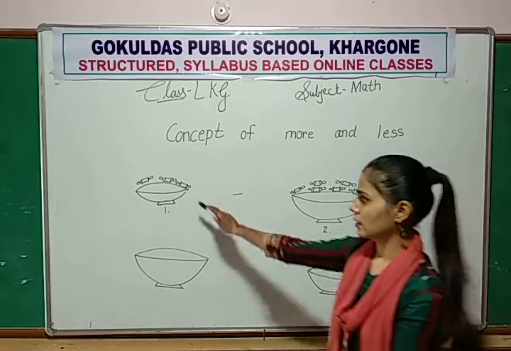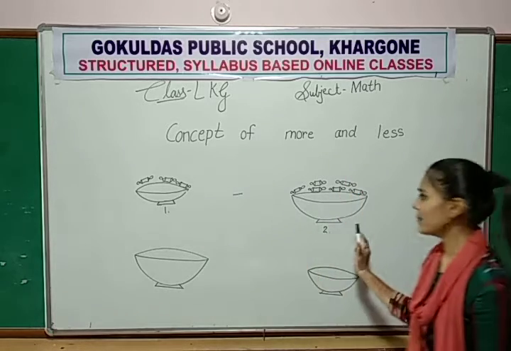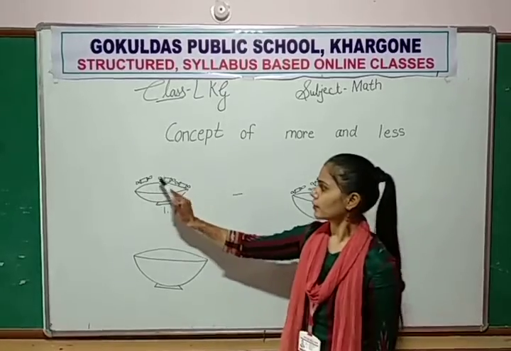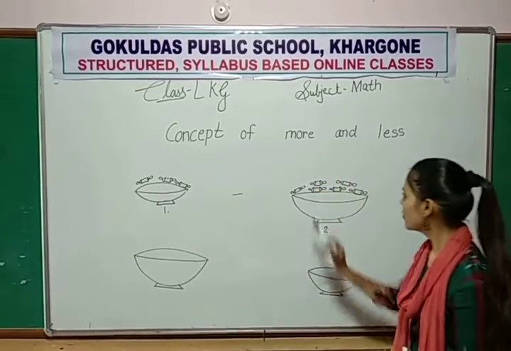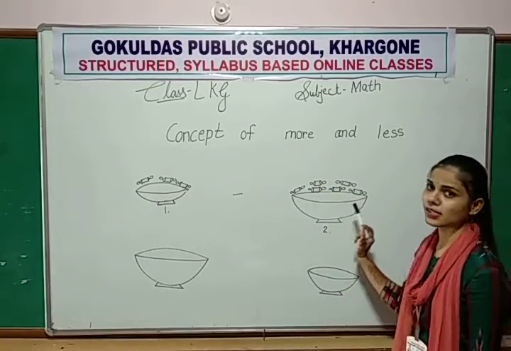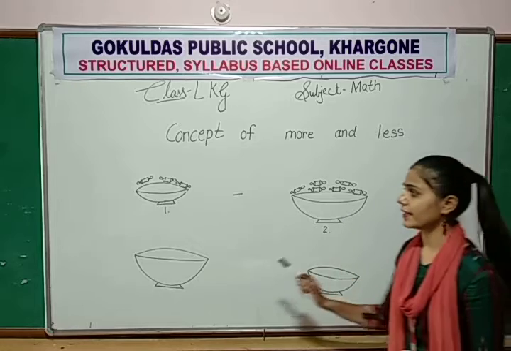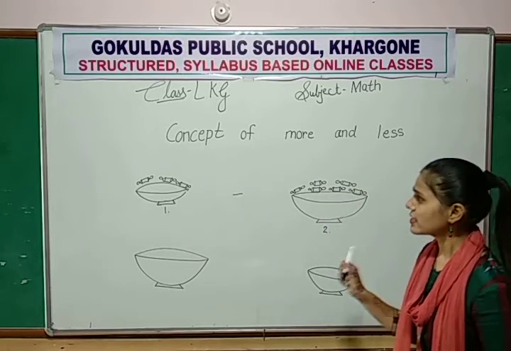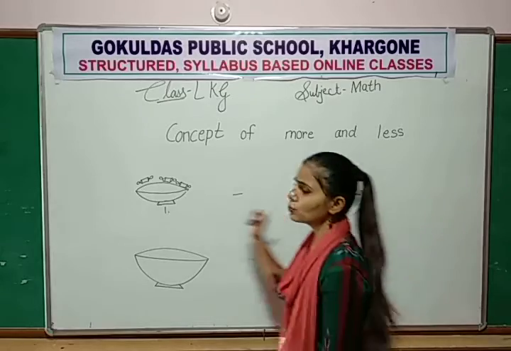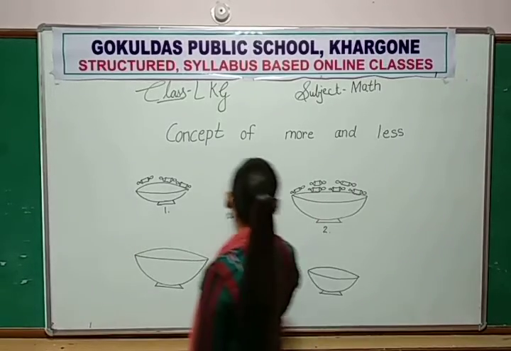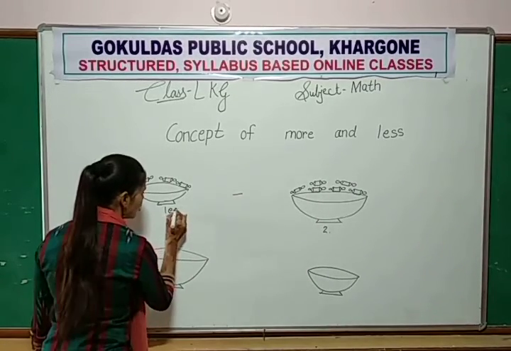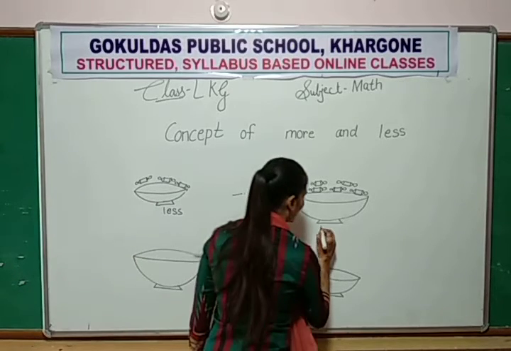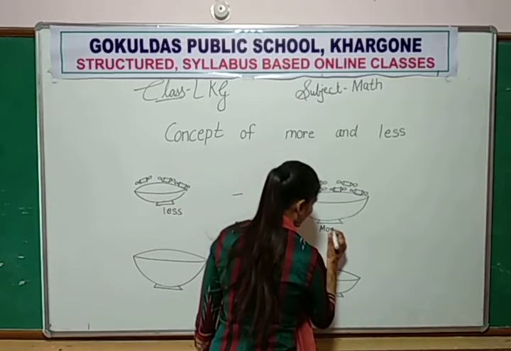यहाँ पे कम chocolates है और यहाँ पे ज्यादा chocolates है. You count it? 1, 2, 3 only. And here 1, 2, 3, 4, 5, 6. How many? 6. And here only 3. So the difference between two plates is here less chocolate, and here more chocolate.